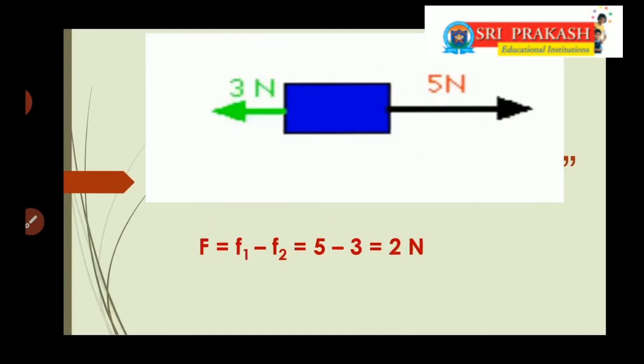If the forces are acting in opposite directions, let's see this example. 5 newtons is acting towards the right, that is F1, and 3 newtons is acting towards the left, take it as the F2 force. Now the net force acting on the object equals the difference of these two forces, F1 minus F2, that equals 5 minus 3, 2 newtons.